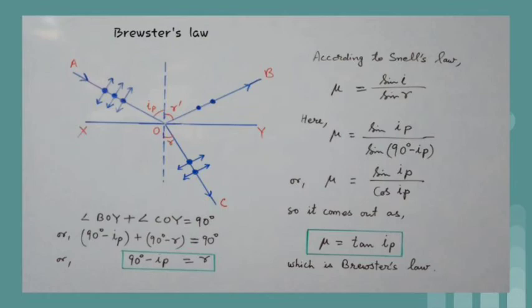So here mu is equal to sin ip by sin(90 minus ip), or mu is equal to sin ip by cos ip. So it comes out as mu is equal to tan ip, which is Brewster's law. It says that tangent of the polarizing angle of incidence is equal to the refractive index of the medium. Thus, we see that the polarizing angle depends on the nature of the material of the medium.